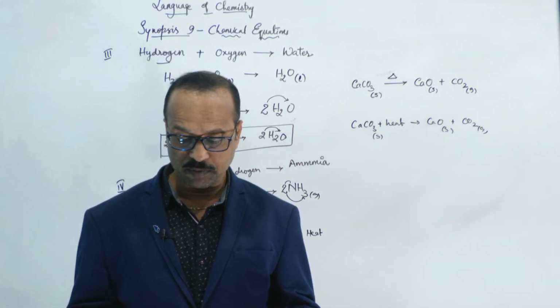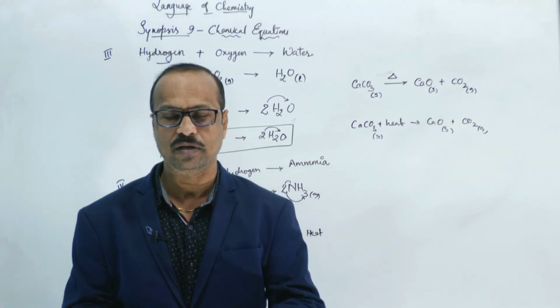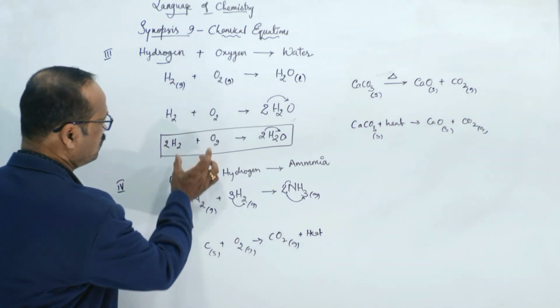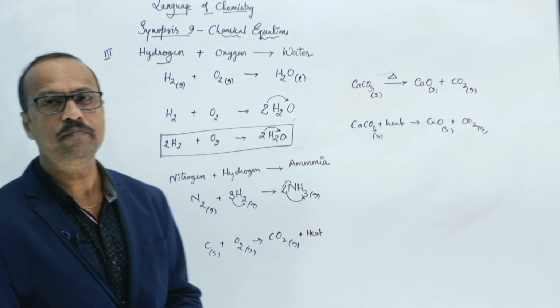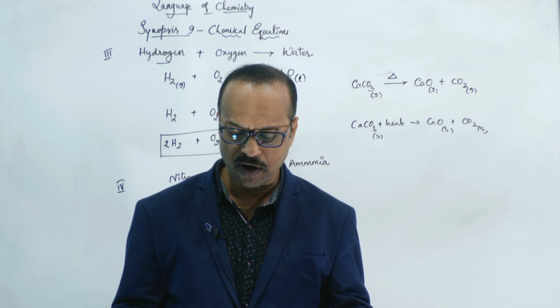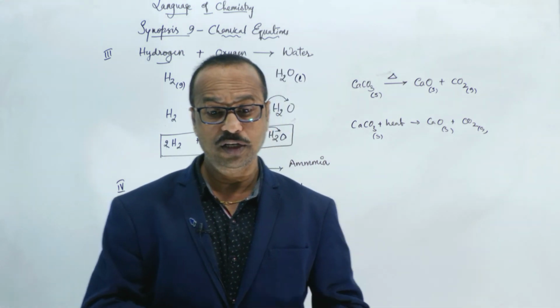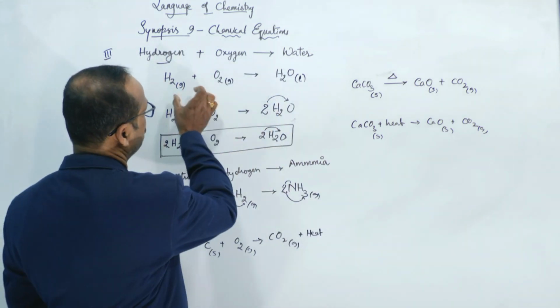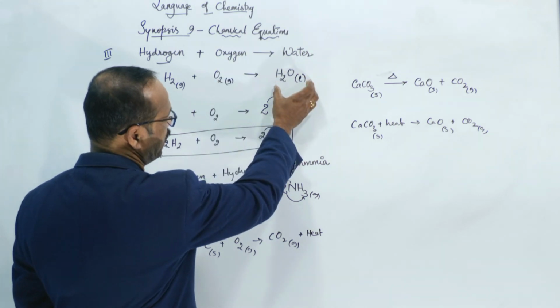The substances which take part in a chemical reaction, on the left side, are called reactants. So the answer is reactants. What are the new substances forming after the reaction? When hydrogen and oxygen react, we get water.